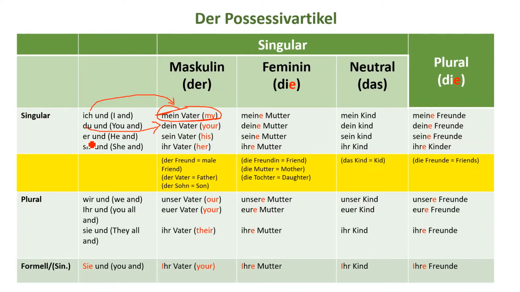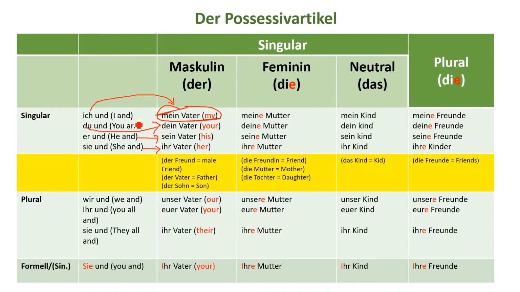Same way, ihr will change to sein. And sie here means she, a female, a lady, it will change to ihr. Okay, ihr Vater. So here, I and my father, or generally we don't say I and my father, we say we are going now, but we can say it in this way: I and my father are going to the market.